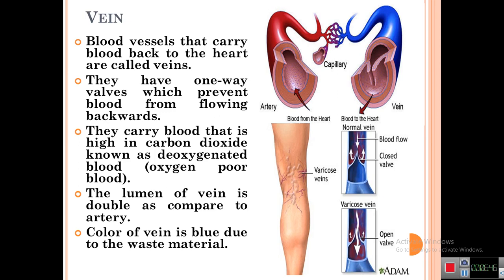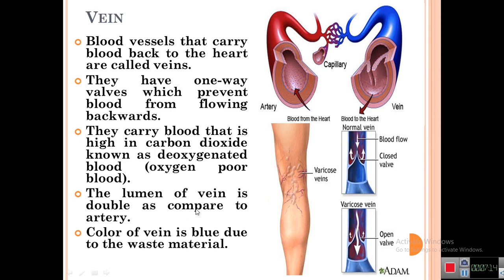That means the veins contain valves which prevent the blood from flowing backwards, and they carry the blood that is high in carbon dioxide, known as deoxygenated blood. And these veins carry the deoxygenated blood from the different parts of the body for oxygenation.